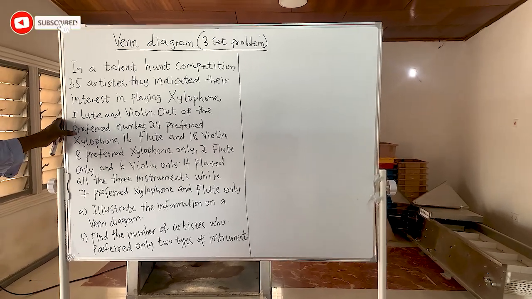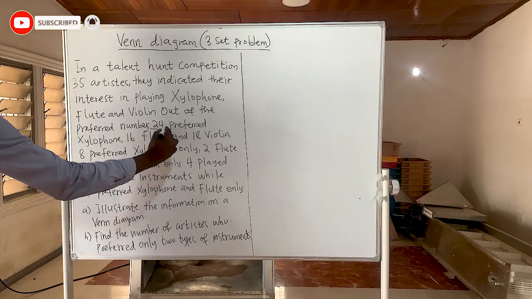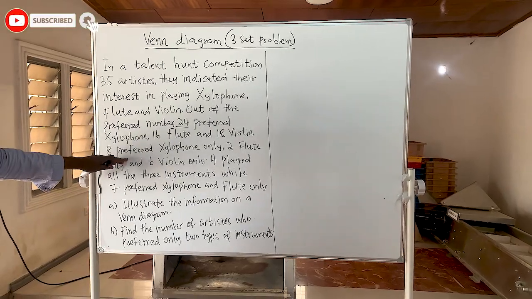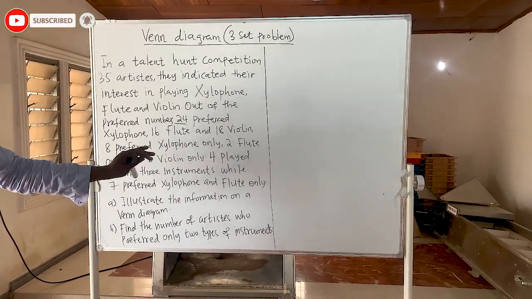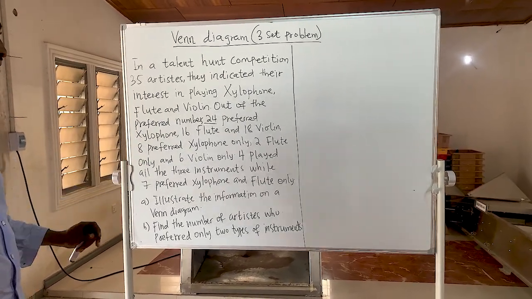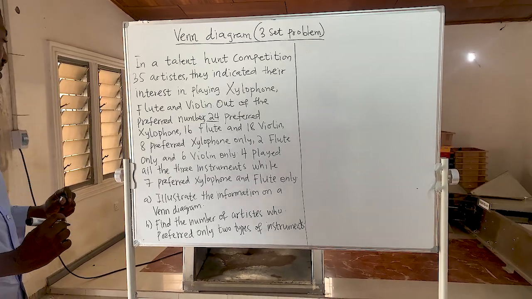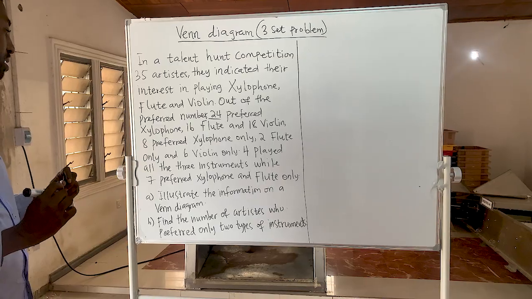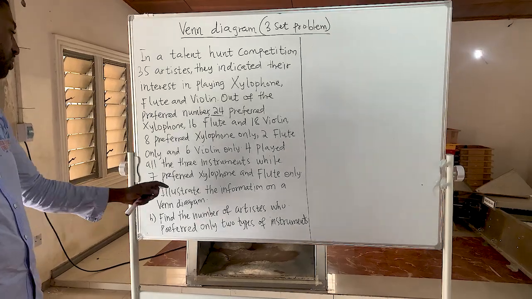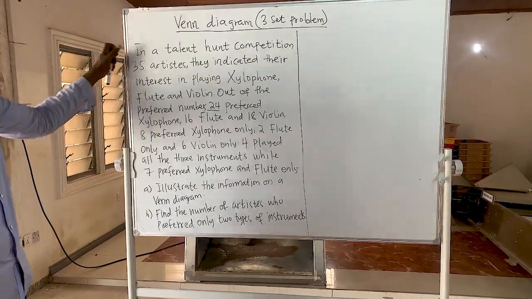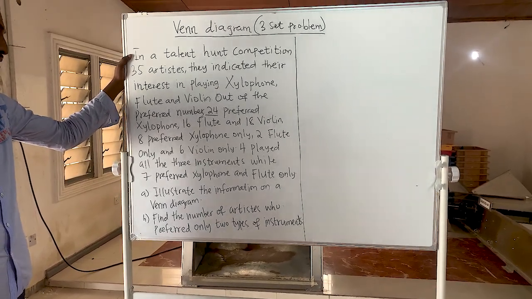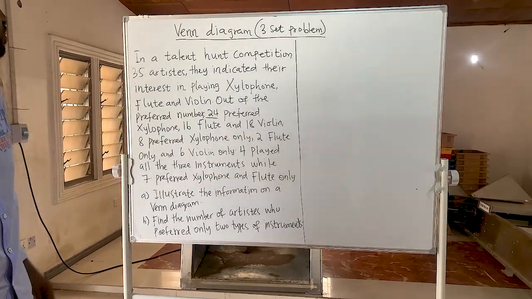Out of their preferred number, 24 preferred xylophone, 16 flute, and 18 violin. 8 preferred xylophone only, 2 preferred flute only. Then 6 also preferred only violin. 4 played all the 3 instruments, whilst 7 preferred xylophone and flute only. So what we are supposed to do is illustrate the information on a Venn diagram. This is the past question, which came just last year and was the first question. So let's solve this question.